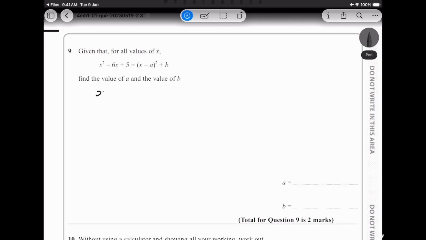Okay, so simply take the expression x square minus 6x plus 5. In this case there are a few things we need to check. First thing I need to check: do I have any coefficient on my x square? Yes, I do have 1, but it's not anything greater than 1. Just keep that in mind. Anything greater than or less than 1, it can be negative 1, negative 2, negative 3, 1 2 3 4 5 6. Just make sure that it's always 1 over here.